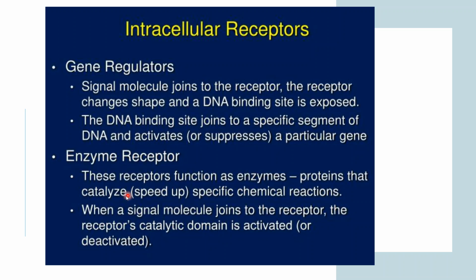In enzyme receptors, the receptor functions as an enzyme, a protein that catalyzes specific chemical reactions. Inside the body, these enzyme receptors speed up or catalyze the chemical reactions happening in the body. When a signal molecule joins to a receptor, the receptor's catalytic domain is activated. So these are the two receptors in intracellular cells: one regulates gene expression, and the other has enzyme catalytic activity.